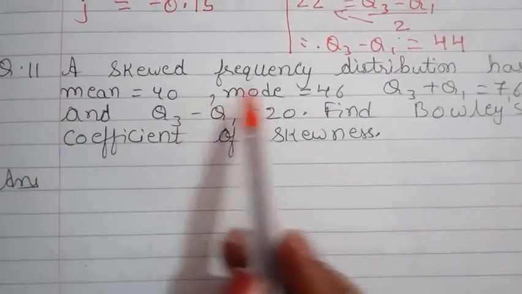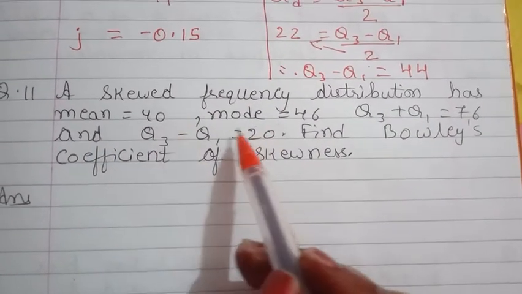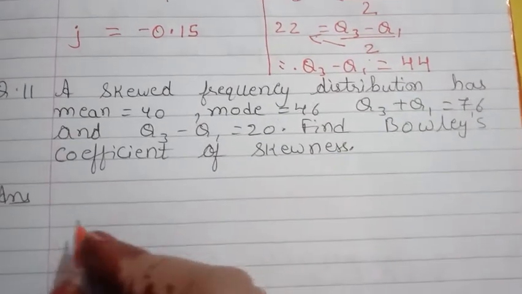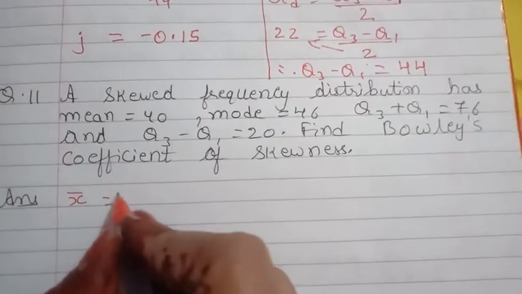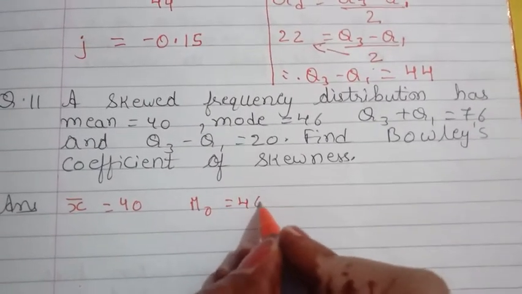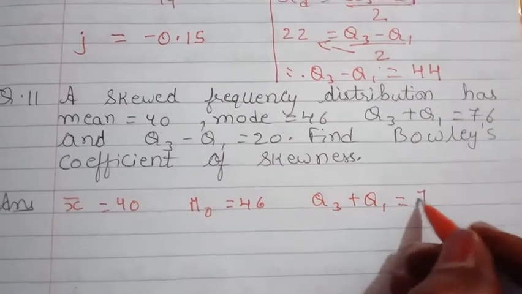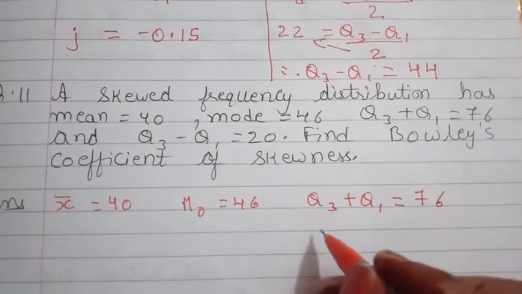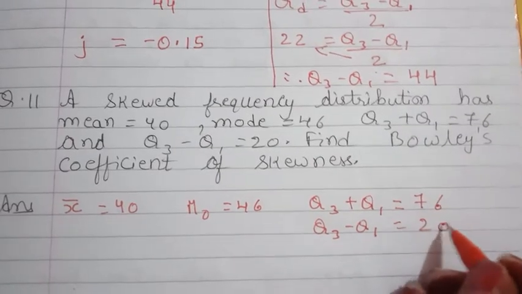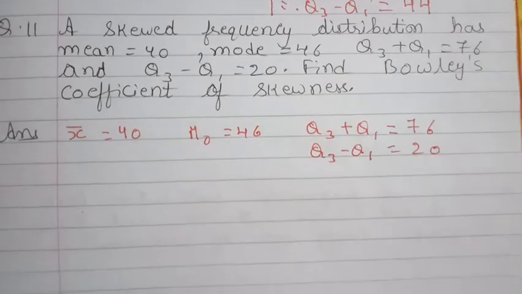A skewed frequency distribution has mean is equal to 40, mode is equal to 46 and Q3 plus Q1 is equal to 76. That is what they have given to us. X bar is equal to 40, mode is equal to 46, Q3 plus Q1 is equal to 76 and Q3 minus Q1 is equal to 20. We have to find Bowley's coefficient of skewness.